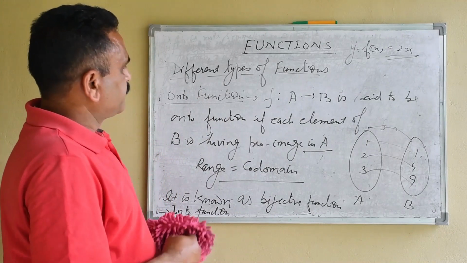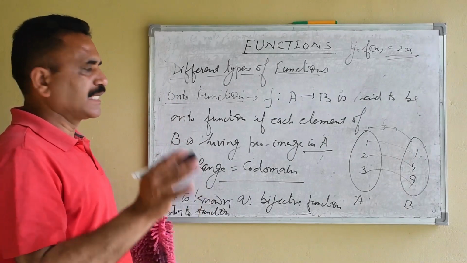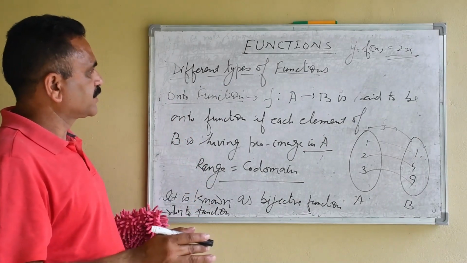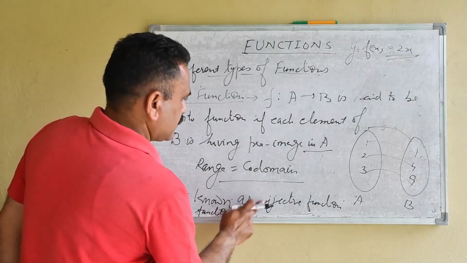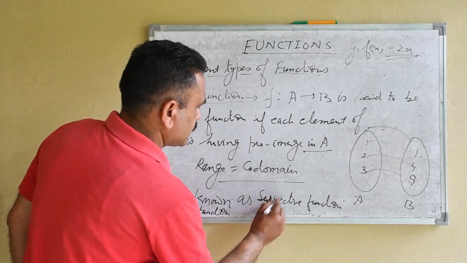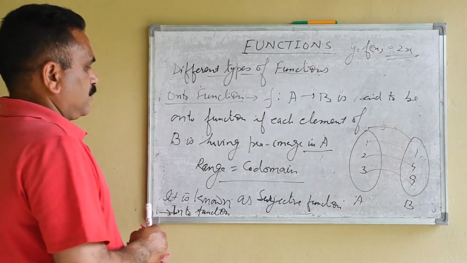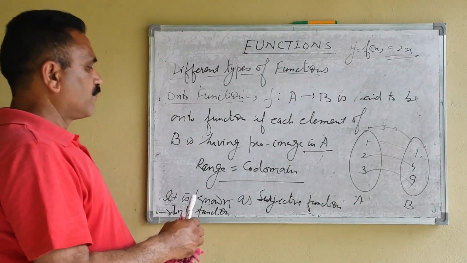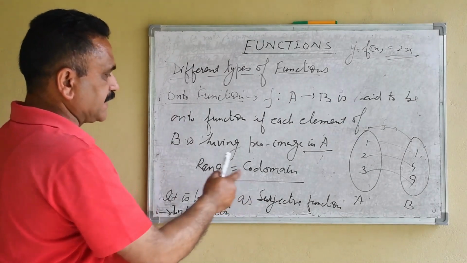So now we have seen what is an injective function, and onto, the surjective function. Sorry, this is surjective, not bijective. We have seen that if a function is 1-1, then it is injective. If it is onto, then it is surjective.